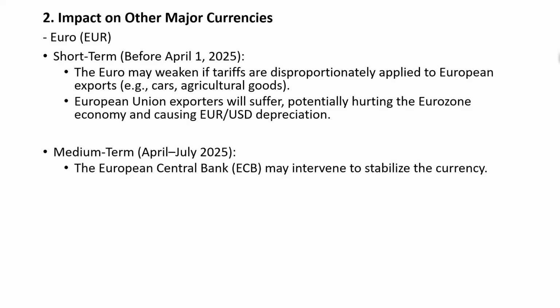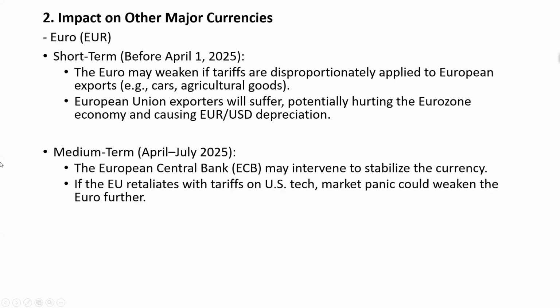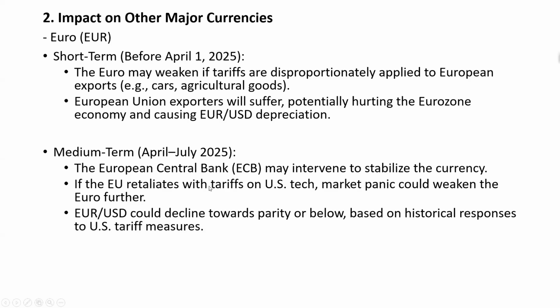In the medium term, the ECB may intervene to stabilize the currency. Now, if the European Union retaliates with tariffs on the US tech market, panic could weaken the euro further as well. The euro dollar could decline towards parity or below, based on historical responses to US tariff measures.